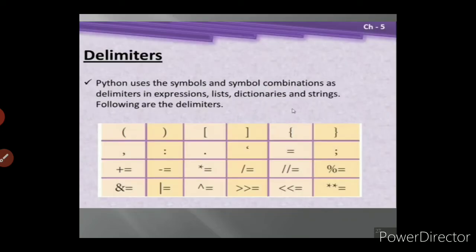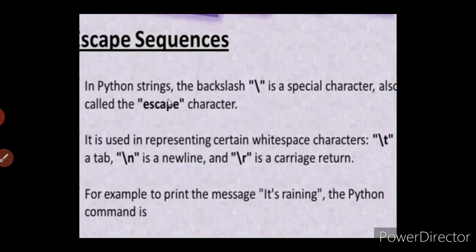Then the third type is delimiter. Delimiters are the special characters which are available on your keyboard. So these special characters are called delimiters. Python uses symbols and symbol combinations as delimiters in expressions, lists, dictionaries and strings. Following are some examples of delimiters.